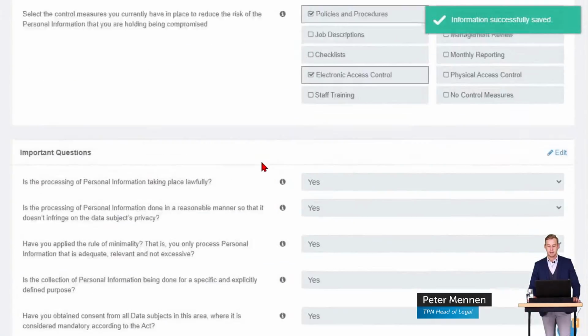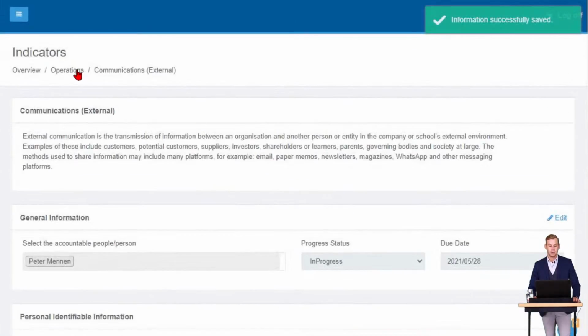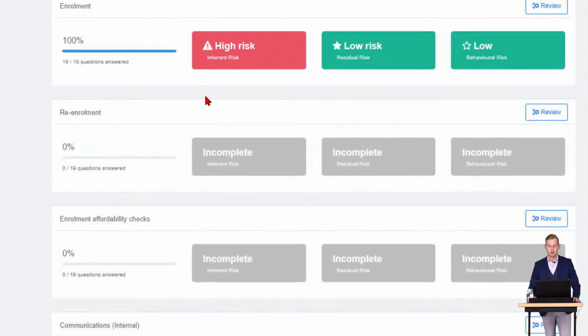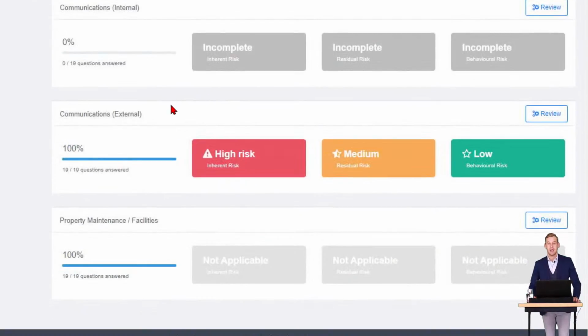Once the save button's clicked, same process, go into your operations function, scroll down to what you've done, and you can see, interestingly enough, changes have occurred. Inherently high risk, that's most probably as a result of us processing a medium amount of information, but it perhaps containing sensitive personal information. The residual risk is medium as a result of those control measures in place that we have inputted, not necessarily a lot of controls, and the behavioral risk is also low.